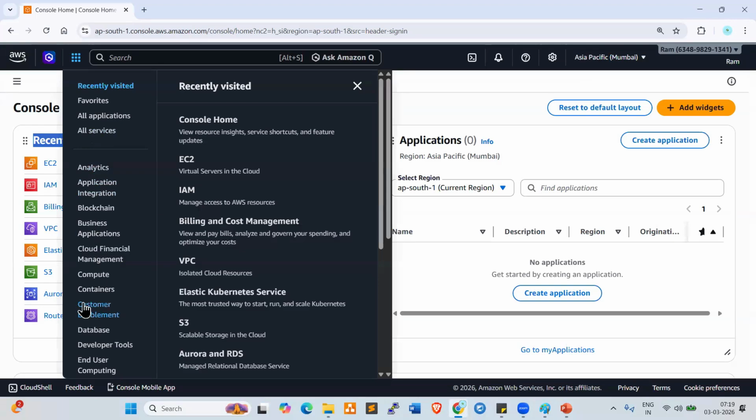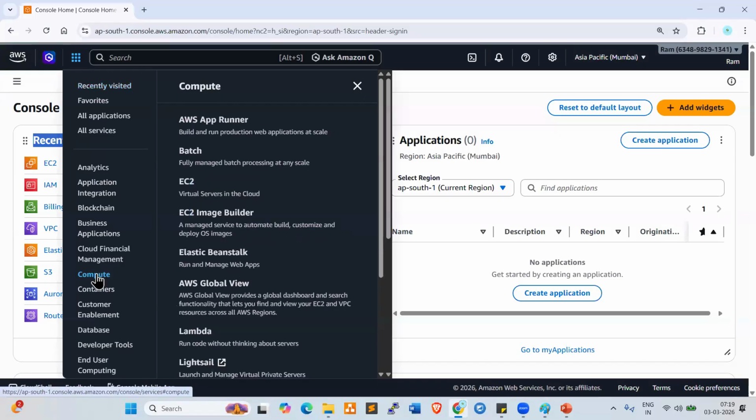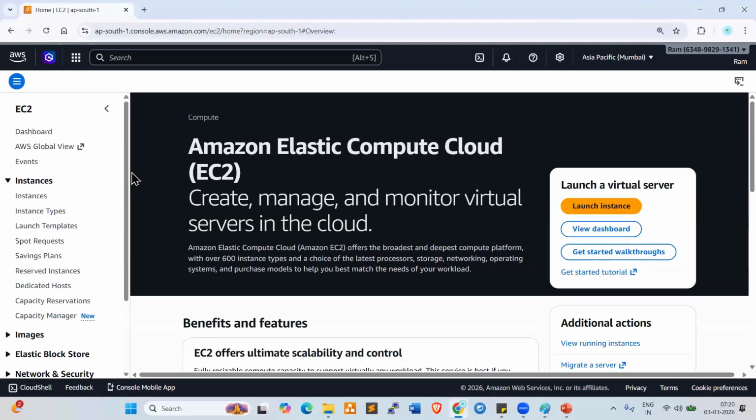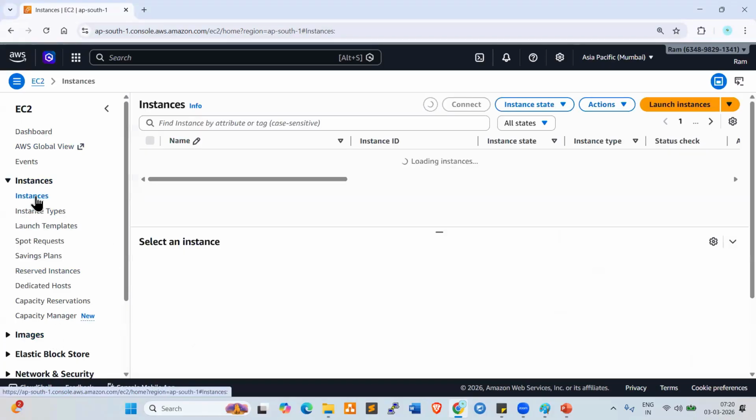These are all different services. The very first important service is EC2. So click on compute, now click on EC2. Services, compute, EC2. This is the navigation. Now look at here, this is the EC2 dashboard. Now click on instances.